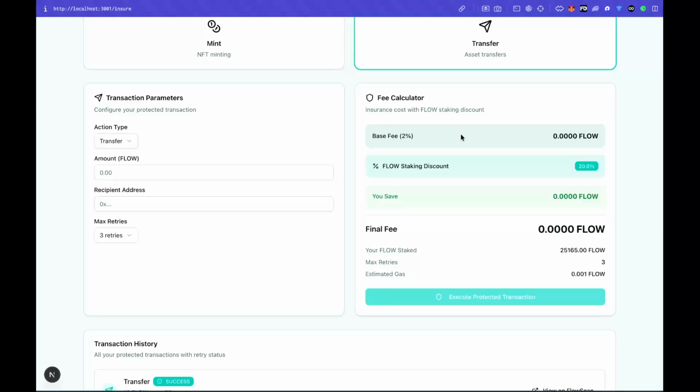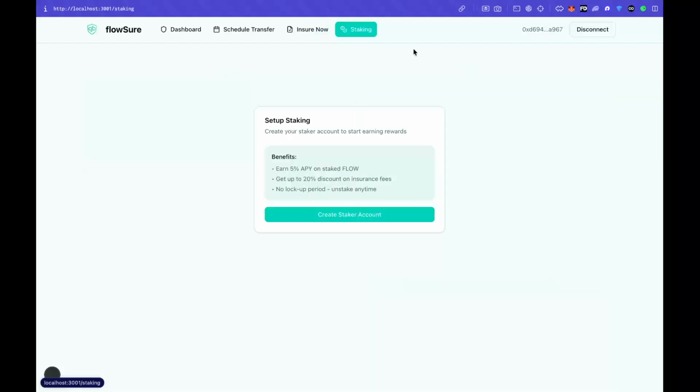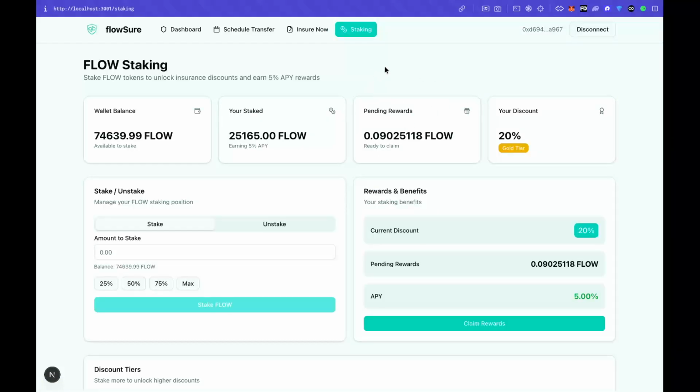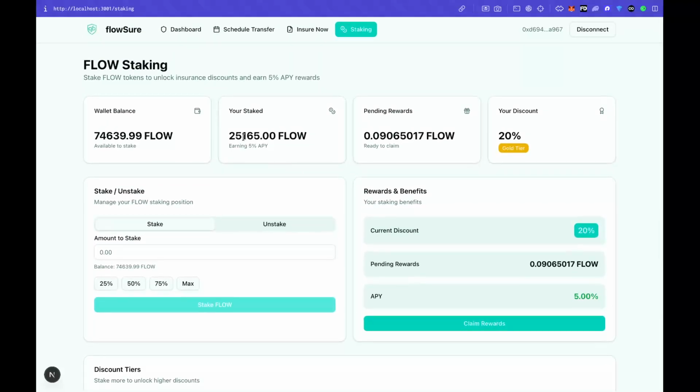But at the same time, we have also created a staking option, wherein a person can stake an amount of Flow based on the tier list, and based on the tier list we give a discount on our base fee. So here, as I have already staked this much Flow, I am in the gold tier, and I will be gaining a 20% discount on everything.